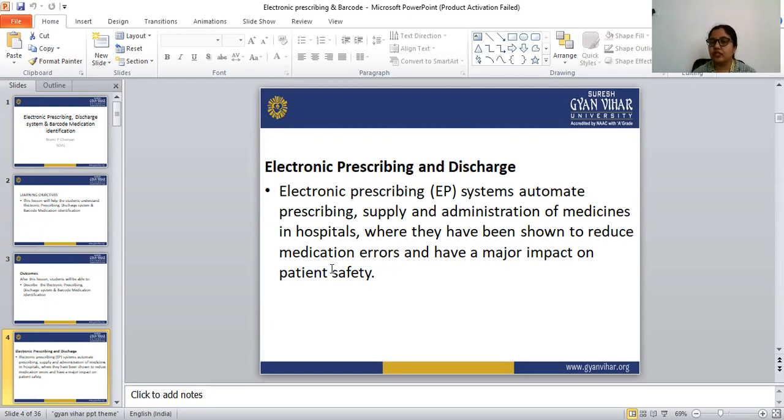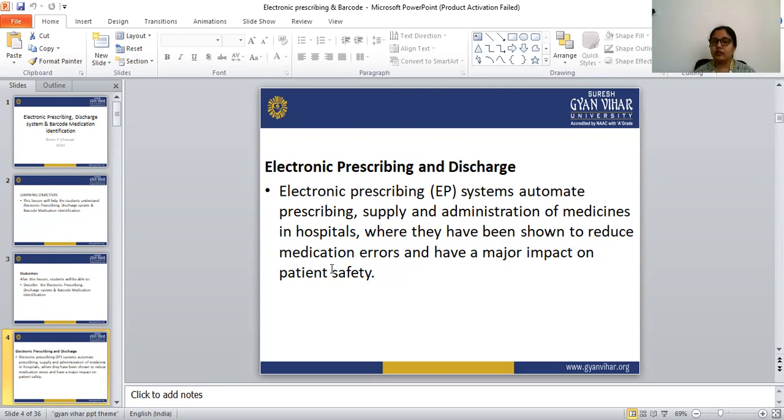In this electronic prescription system, the doctor is supposed to enter all the medicines in the computer. In the computer there is one electronic prescribing software, which the hospital has to install on the doctor's computer as well as the pharmacy's computer.